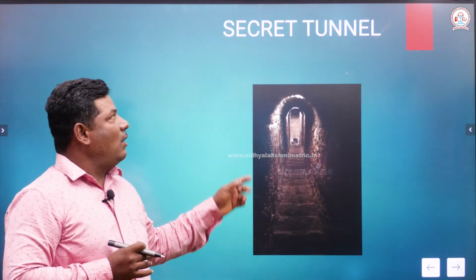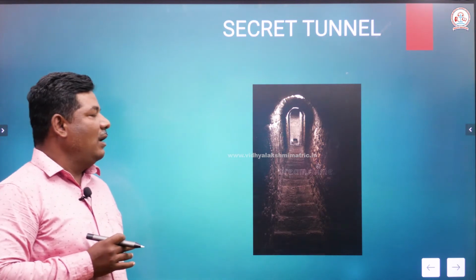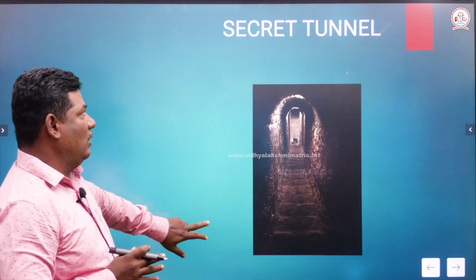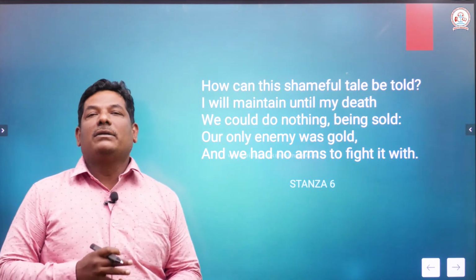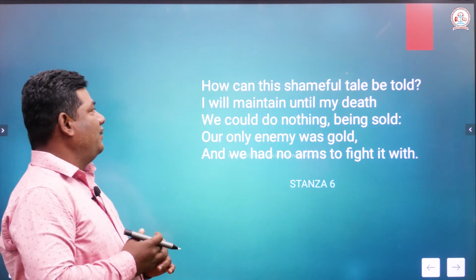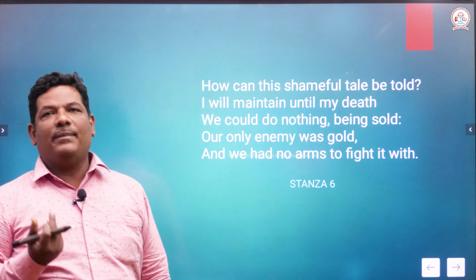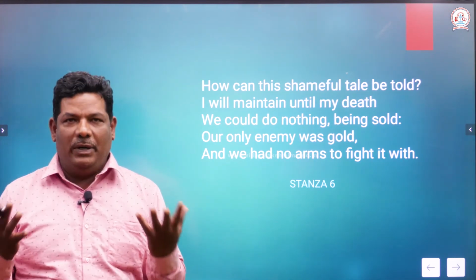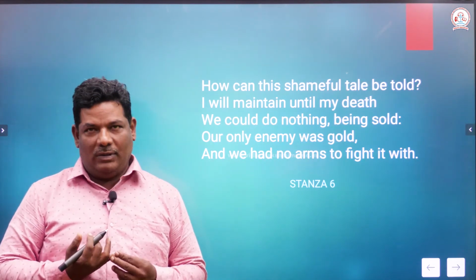See, right now what you see on the screen is a tunnel, which is usually carved under the ground, sometimes in stones also, through which these people entered. And stanza 6 is the last one, and you can see, how can this shameful tale be told? How can I tell this shameful tale to other people? He questions himself. Again, it's a rhetorical question, right?